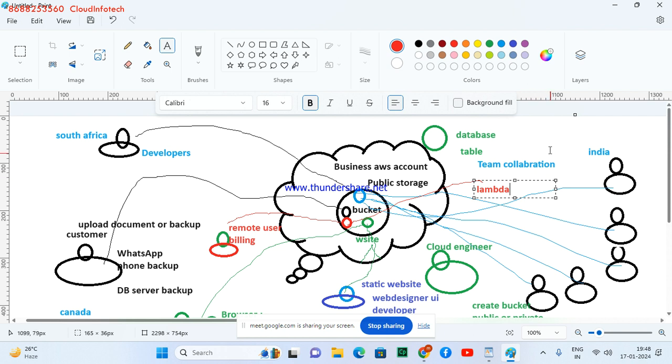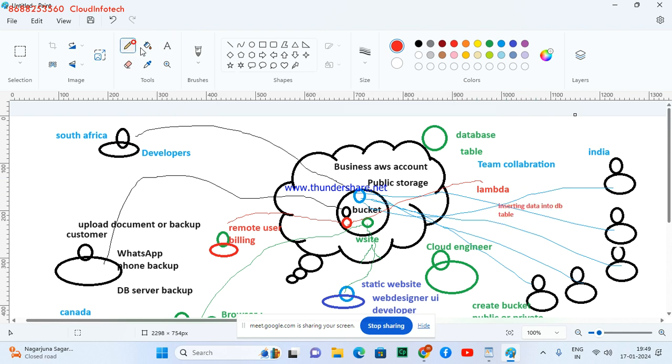I want it to be an automation process, data processing. Whenever the data comes here, the bills of the customer, I want it to be pushed to the database. So I can write code; Lambda can be useful for inserting data into the database table. The Lambda will get the information that someone uploaded something, then the Lambda will execute and insert into the database.